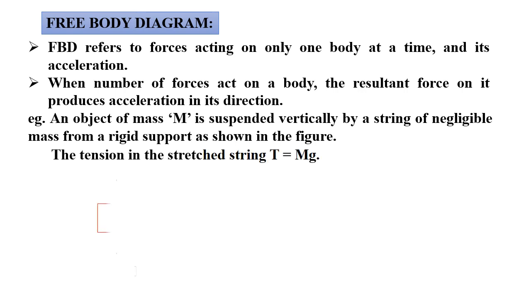This is the figure where a block of mass m is suspended by means of a string T from a rigid support. Then the forces acting on the block are two. First one is the tension in the string, T, which acts towards the rigid support, that is in the upward direction, whereas the weight of the block, mg, will be acting in the vertically downward direction.